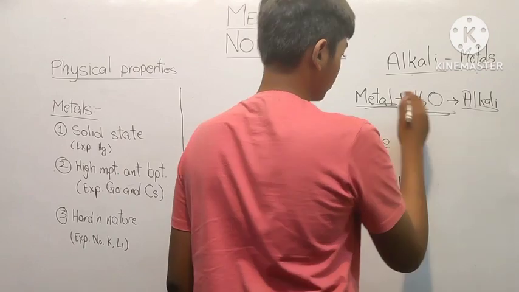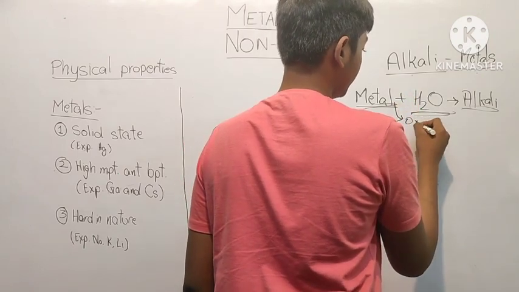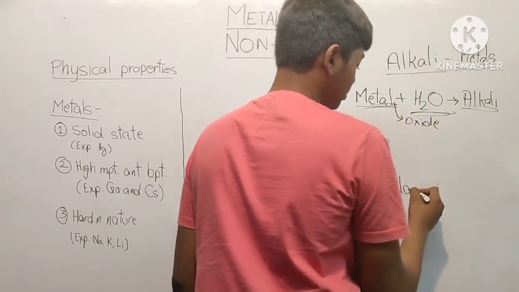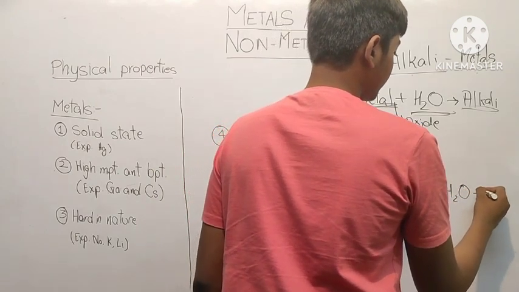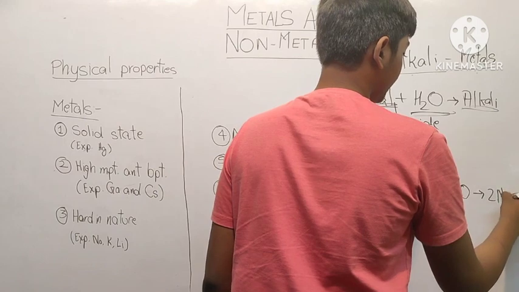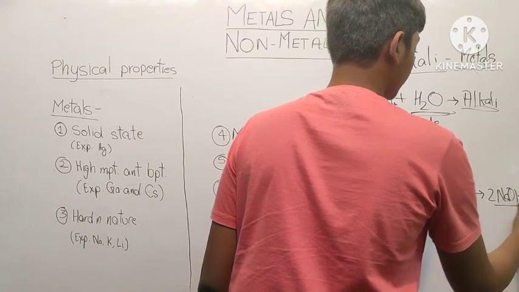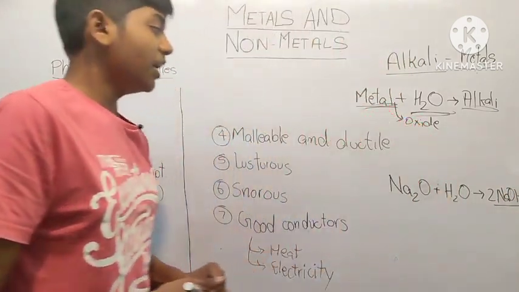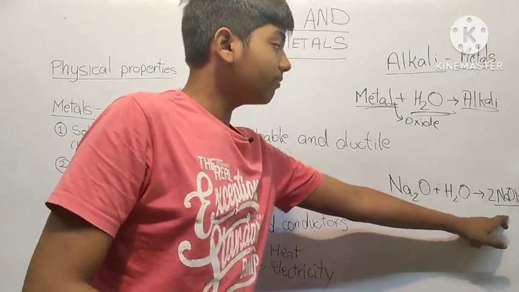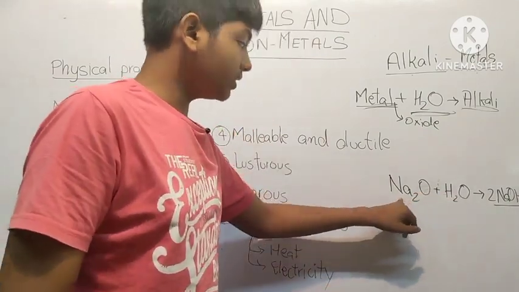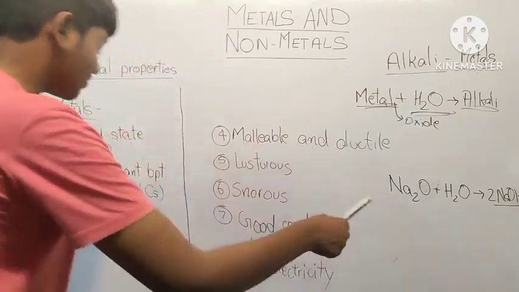When we take the metal oxide Na2O plus H2O, this will give us NaOH. If you don't know what NaOH is, it is a very strong base. So we dissolved a metal oxide in water and it gave a base. So this Na is an alkali metal.